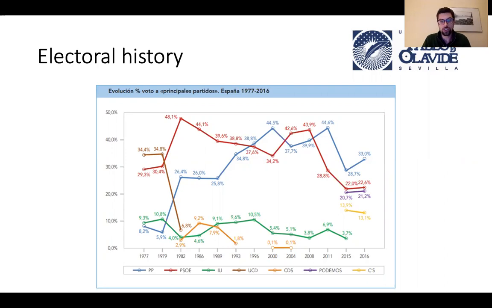As you know, the first elections that were pseudo-democratic were in 1977. Those were the elections to choose the parties that were going to draft the constitution, and after that we voted again in 1979. These two governments were part of UCD. It was a center party that disappeared after the 1982 elections.